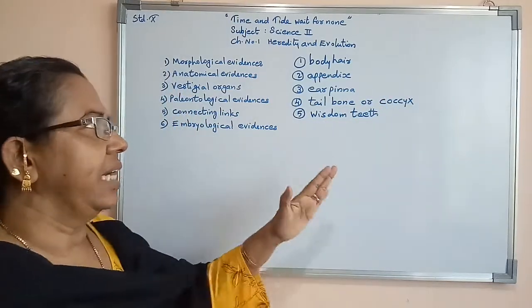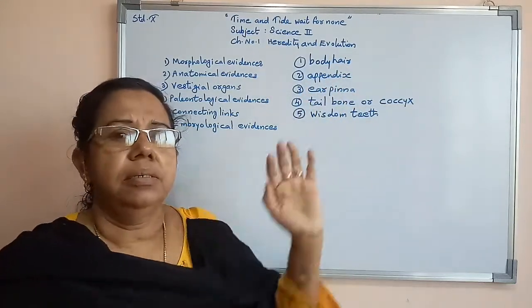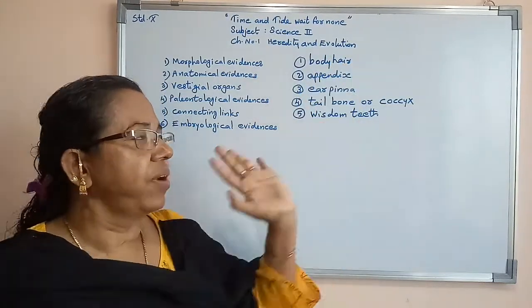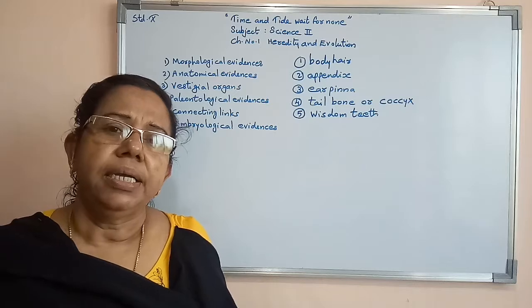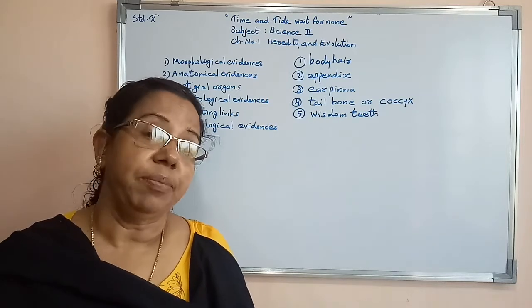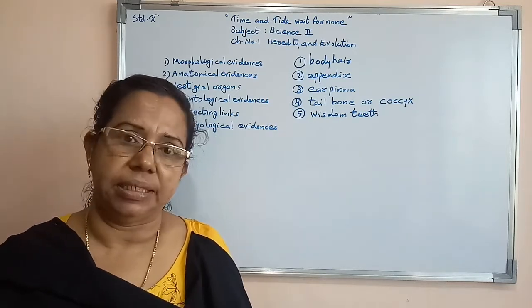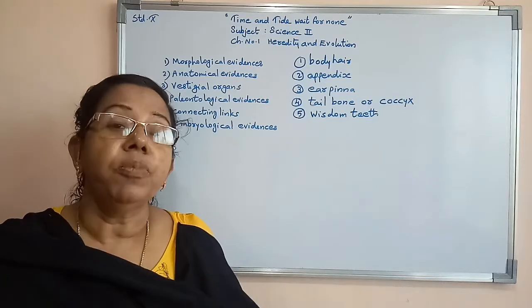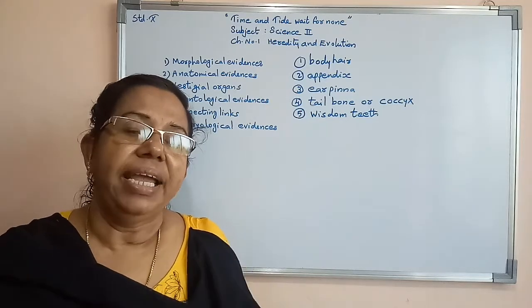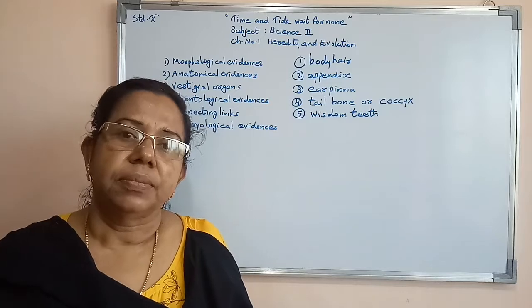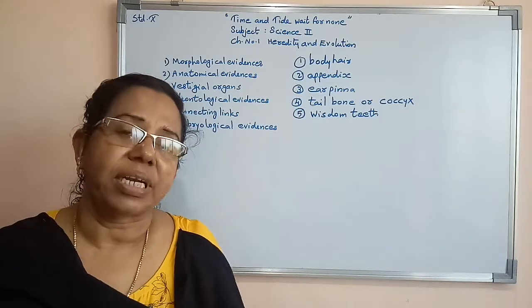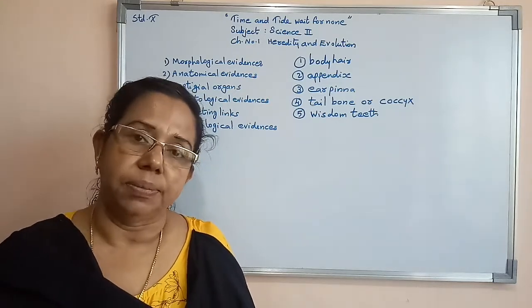There are many examples, but here we are studying more on these five structures. In the case of other animals, other than human beings, their whole body has a hair cover, which gives protection from severe cold.